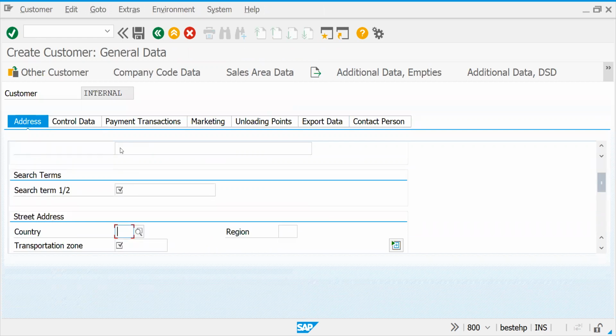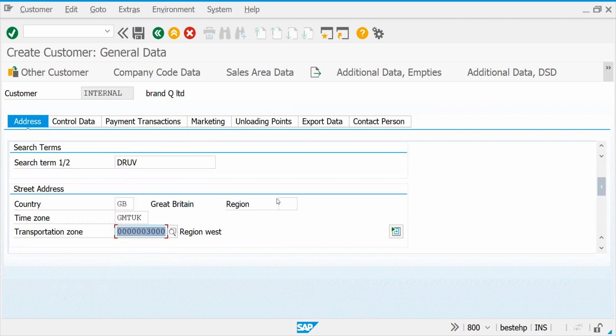Let's try to put the search term. Why I'm keeping this search term, you'll come to know in a few minutes, or maybe tomorrow I'll get into that. Let's choose this.